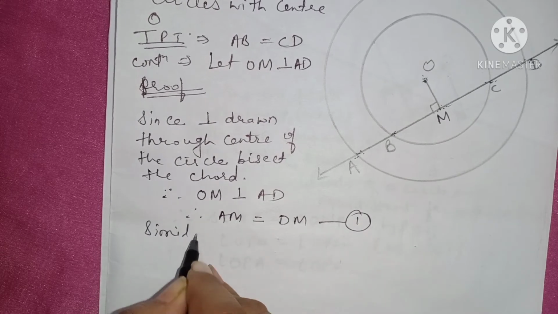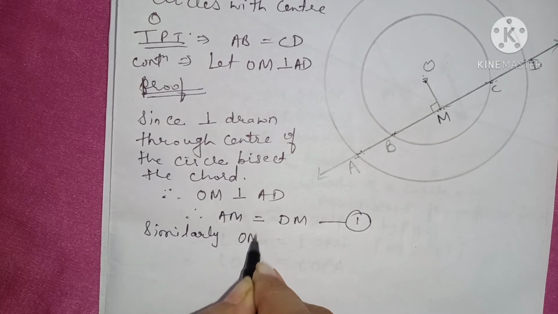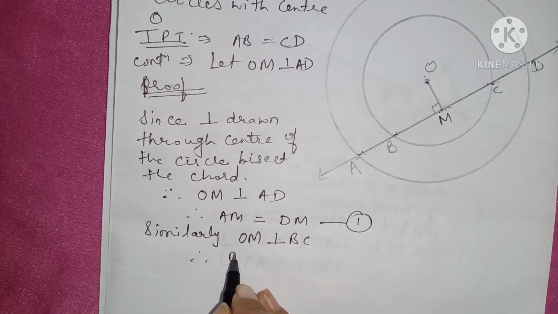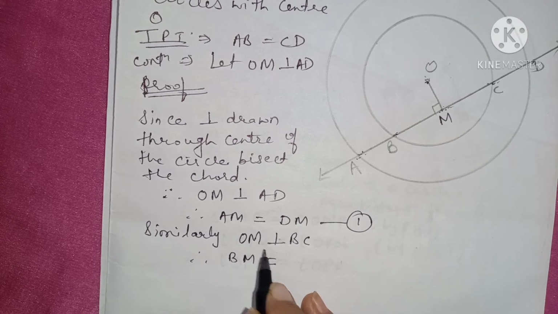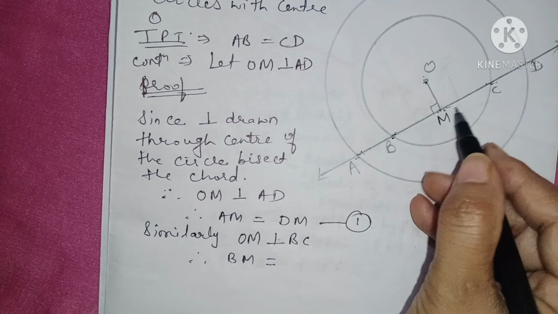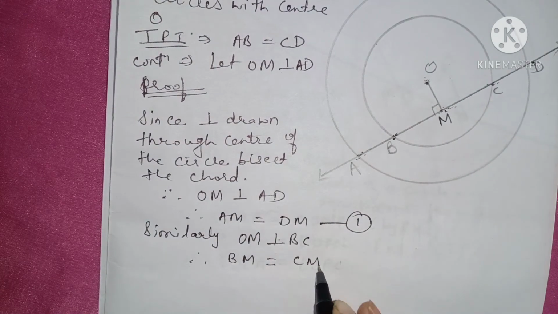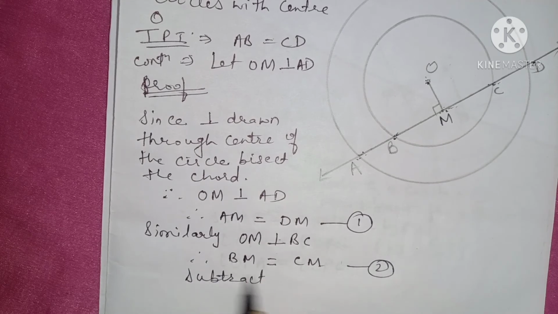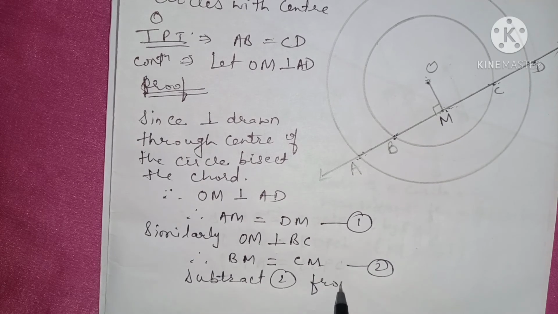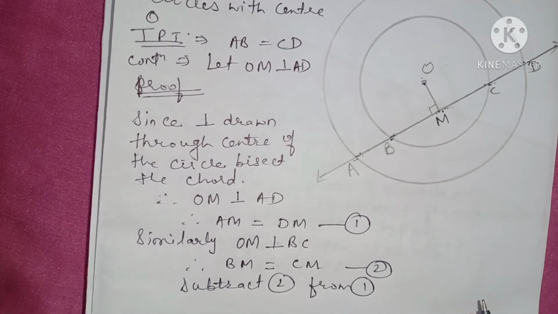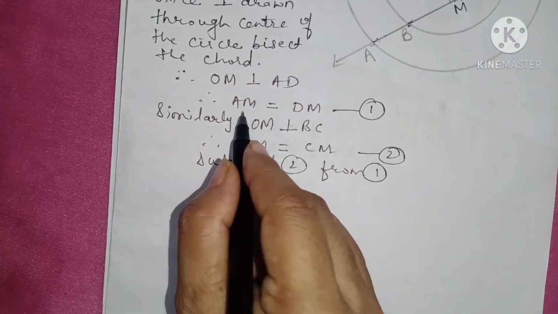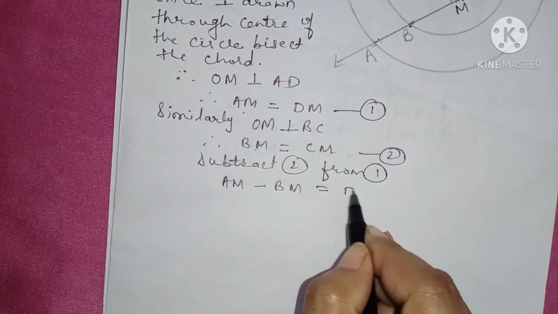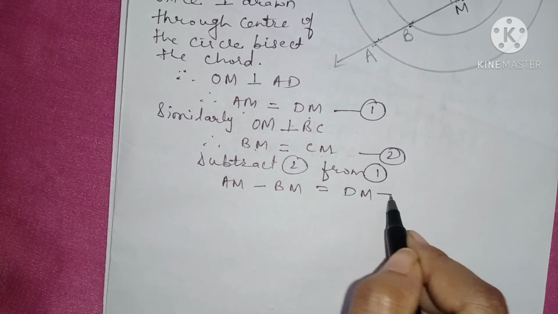Now similarly we have OM perpendicular to BC, and by the same theorem, a perpendicular drawn from the center of the circle bisects the chord. If OM is perpendicular to BC, so BM is equal to, what will it be? CM. Give it number 2. Now subtract 2 from 1. Now let's subtract them. AM minus BM is equal to DM minus CM.